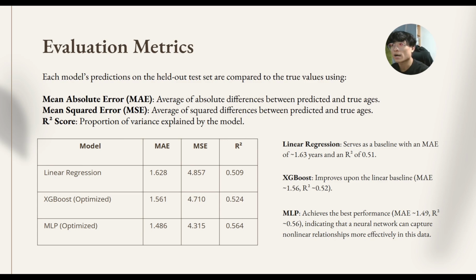Let's look at the results of our three models. Linear regression has the highest error, with an MAE of 1.63 years and an R-square score of 0.509. This means it doesn't capture complex patterns well.